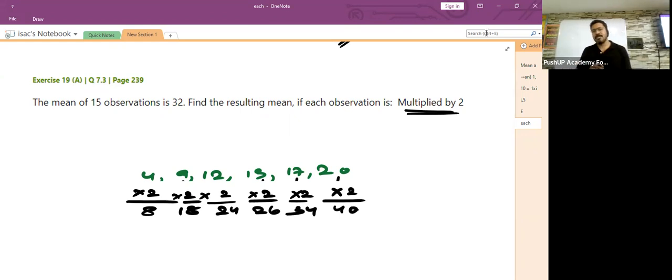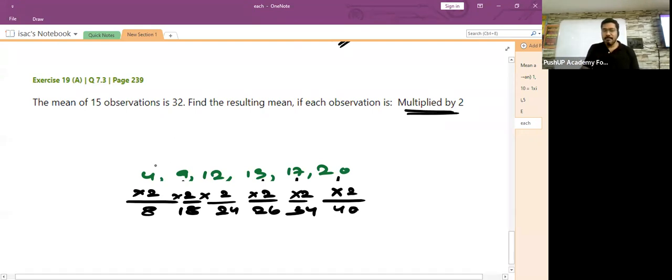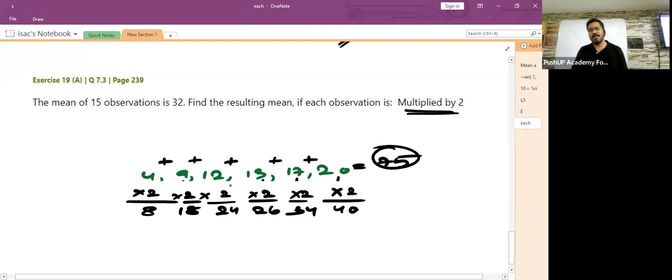If each and every observation is multiplied by 2. Now, children, listen to this part. If you had taken the sum of all the old observations, how much were you getting? It was 75.